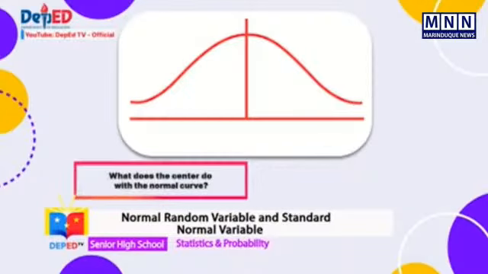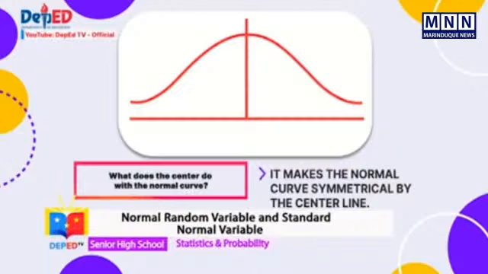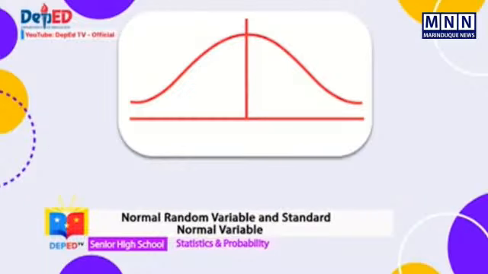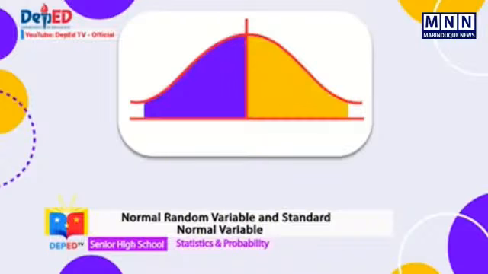What does the center do with the normal curve? If your answer is that it makes the normal curve symmetrical by the center line, then you're correct. Another property of normal curve is that the curve is symmetrical about its center. This means that if we draw a segment from the peak of the curve down to the horizontal axis, the segment divides the normal curve into two equal parts or areas.